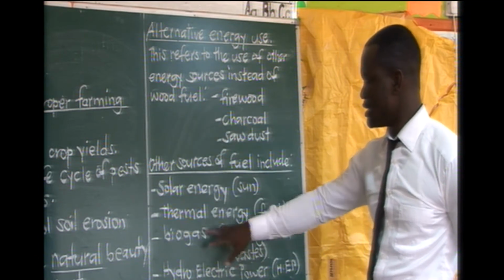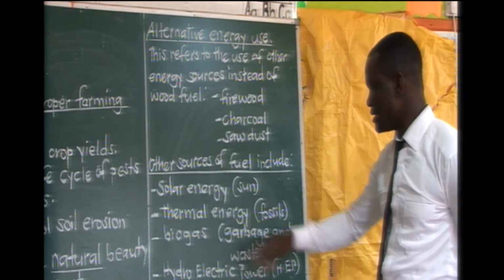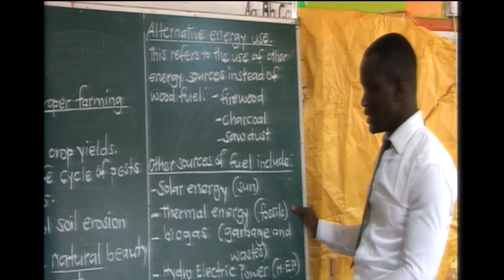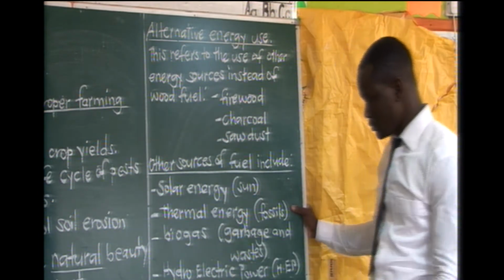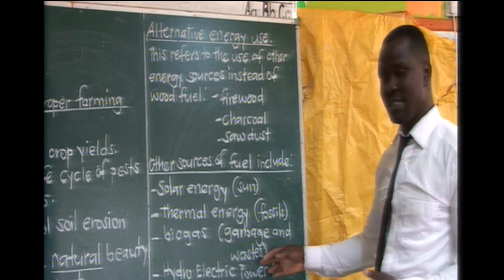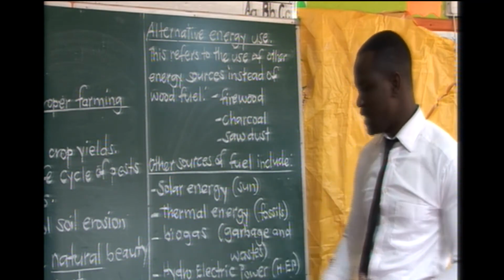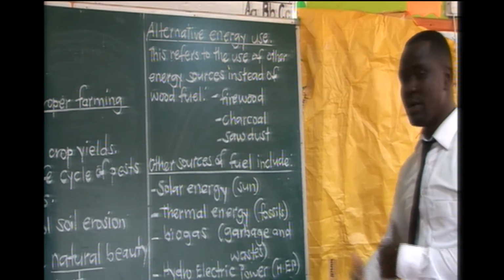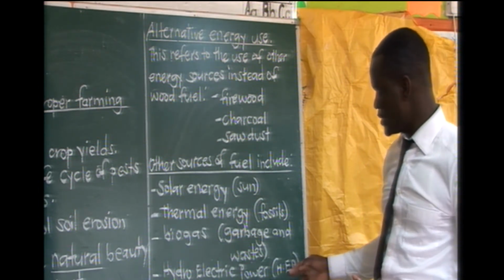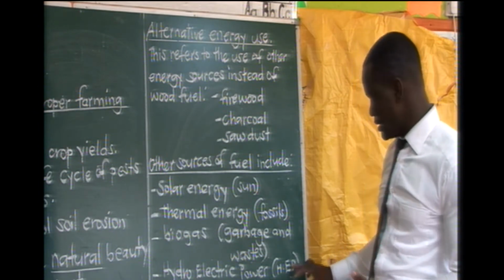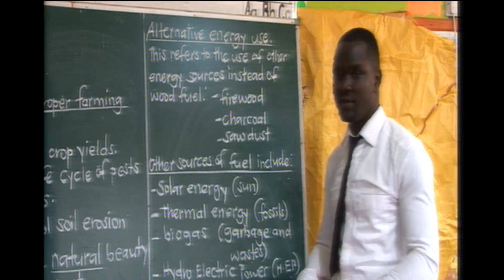The other source is what we call thermal energy. Thermal is got from burning fossils. Then we have biogas, that is from garbage and animal wastes. It can be turned into energy. Then we have hydroelectric power or hydroelectricity, which is shortened as HEP, and we get it from fast flowing water.